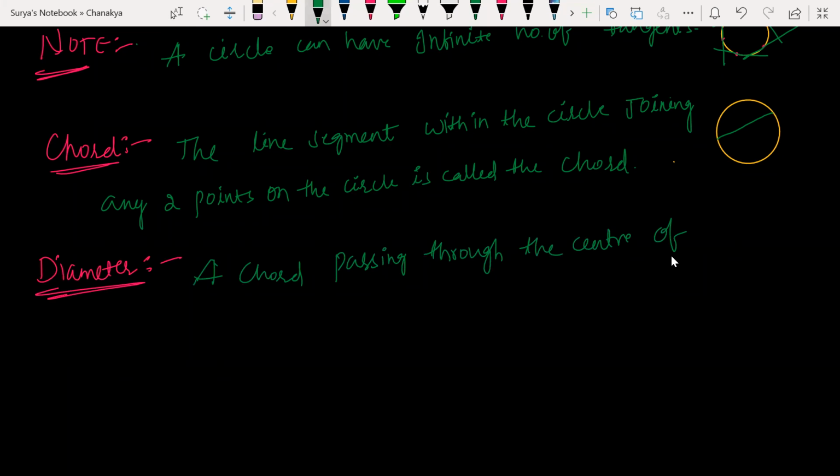Everyone is copying, right? Yes, sir. A chord passing through the center of a circle is called as diameter.